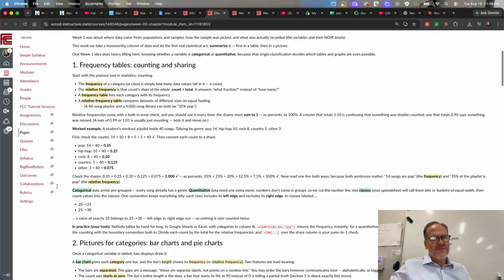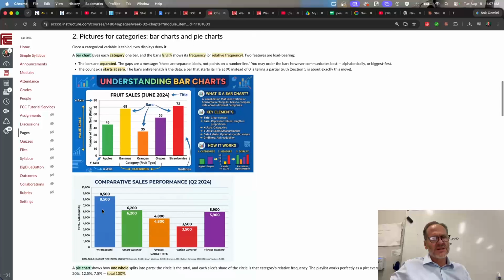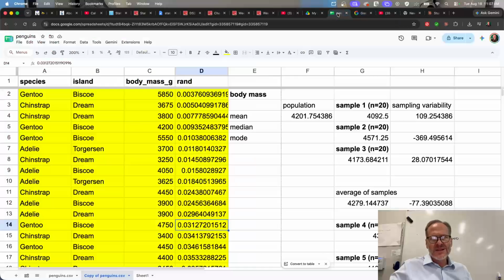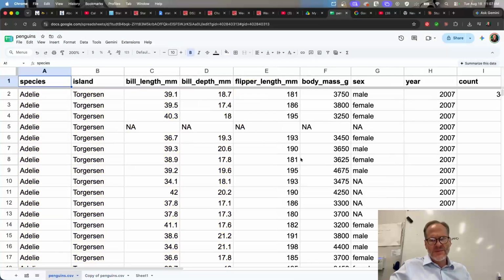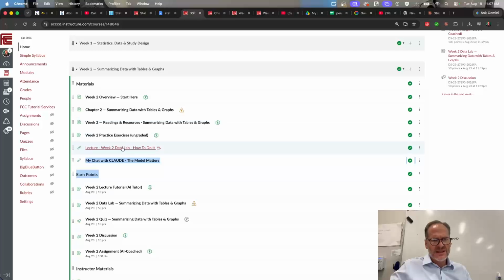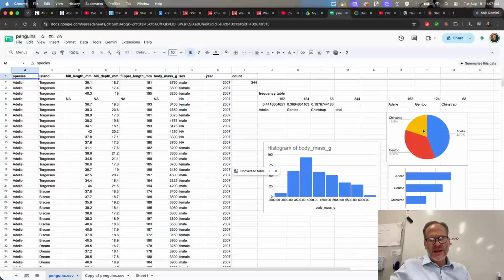Okay. And then we can have pictures for categories: bar charts and pie charts. So here's what bar charts look like. I sometimes call these column charts because they're vertical, but bar charts could be up and down, or they could be left and right. You saw in this penguin table I had some charts, and this is part of the homework that you do this week. There's a video showing you how to do it that's already in our playlist, in the data lab right here. Okay. But here's a pie chart, and here are bar charts.